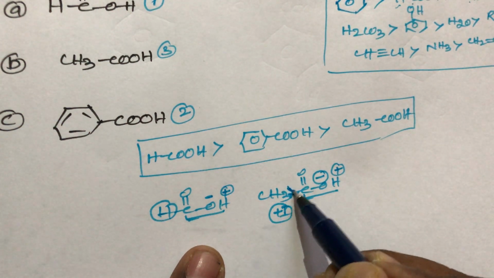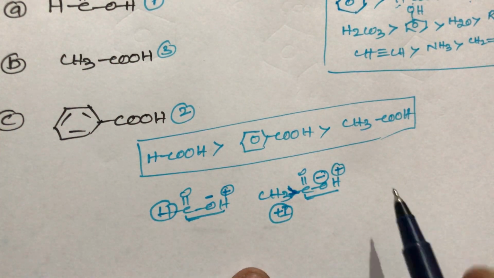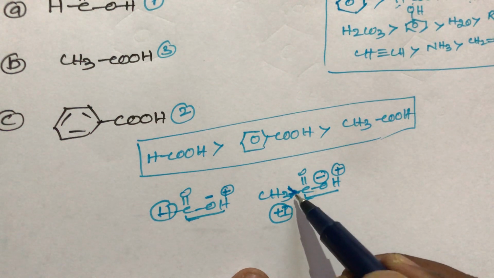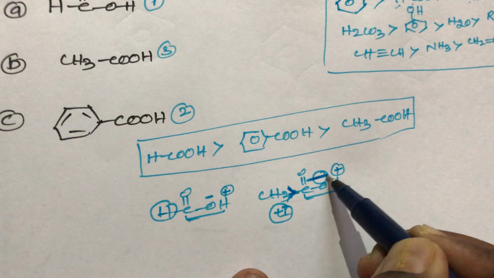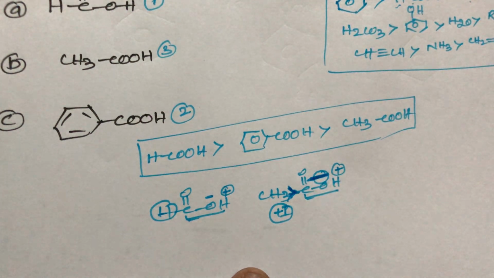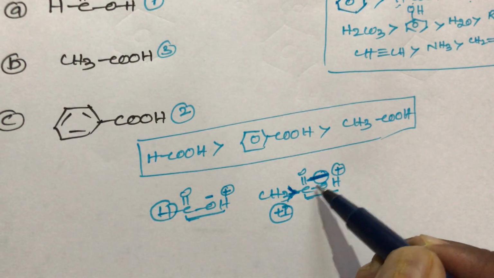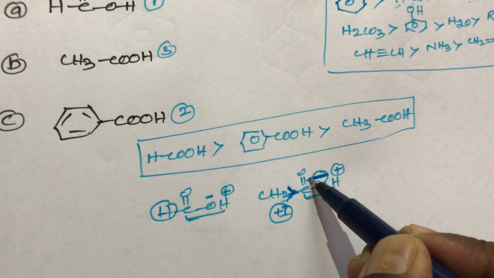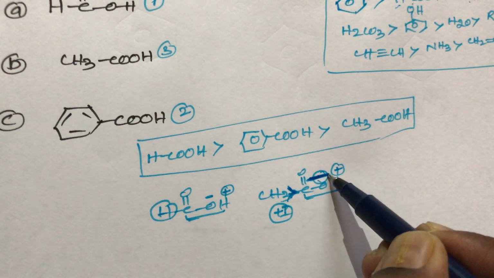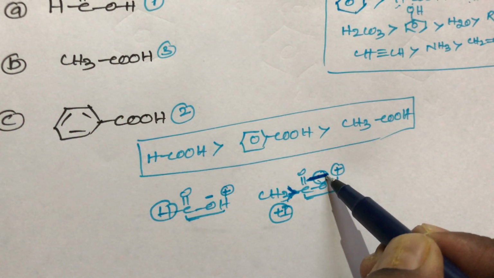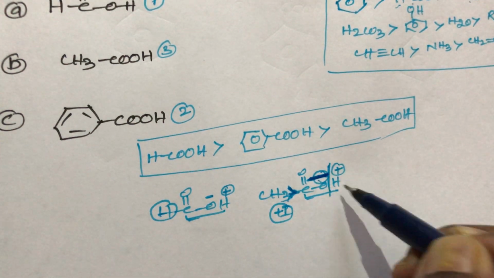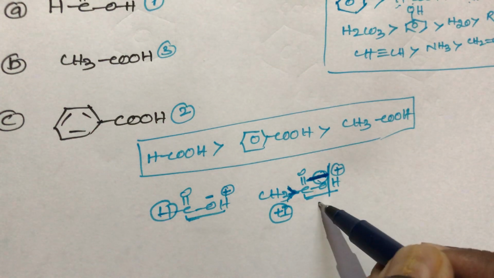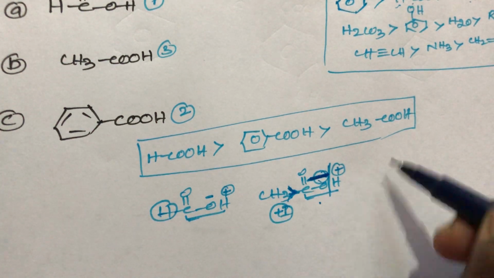But here, what is the role of the CH3 group? It is an electron releasing group. So due to the electron releasing group, the negative charge increases on oxygen in the B compound, acetic acid. That means the electron density increases on oxygen. So that's why H+ cannot easily break in this B compound; it cannot easily donate the proton.